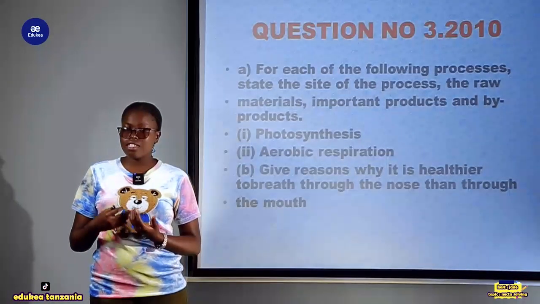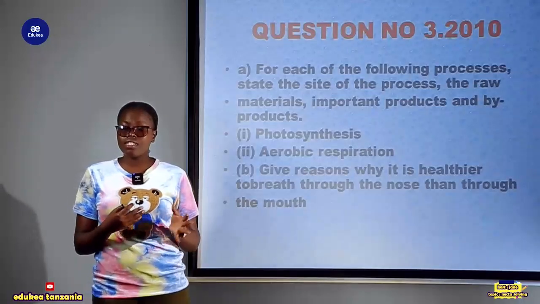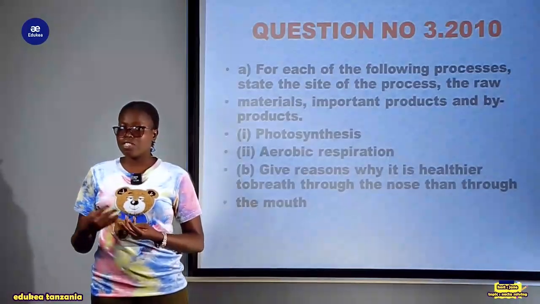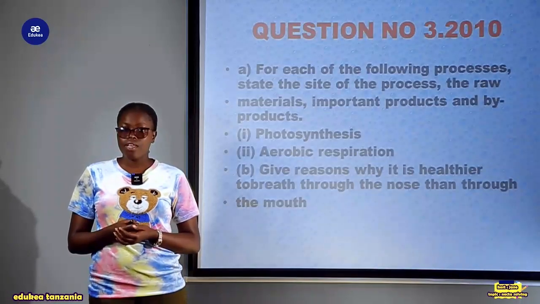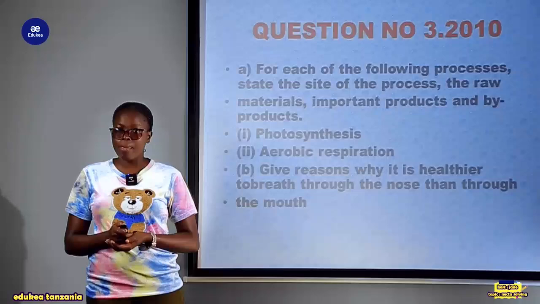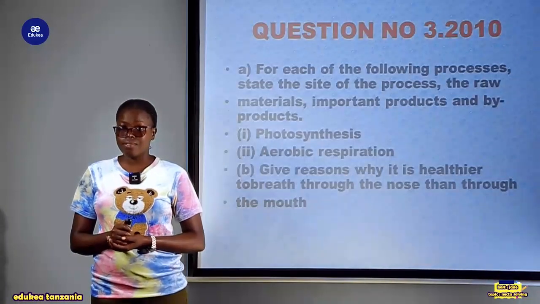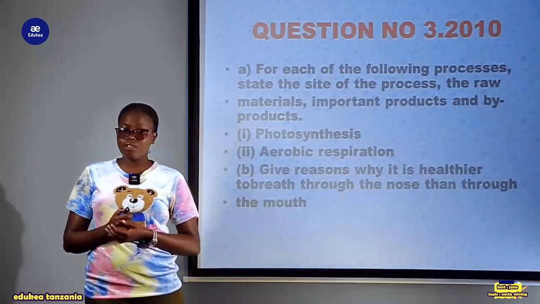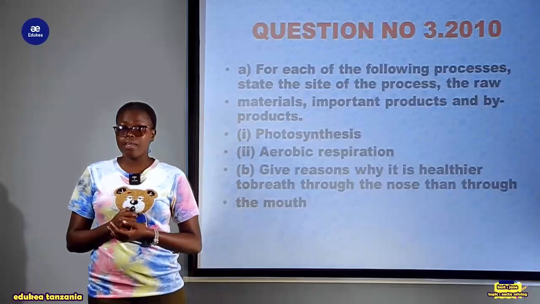So photosynthesis is a process whereby green plants use sunlight to convert simple molecules, water and carbon dioxide, to manufacture glucose and oxygen as a byproduct. And this glucose is what is used by other organisms as a source of nutrients. So the raw materials used for the photosynthesis process are water and carbon dioxide.